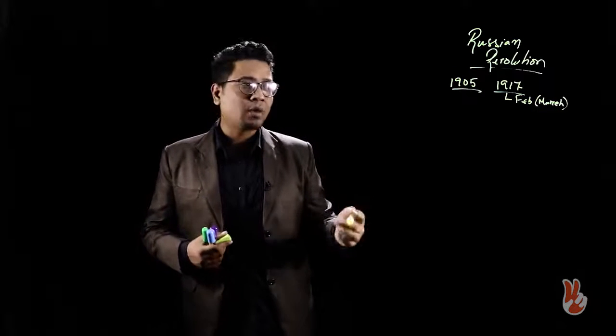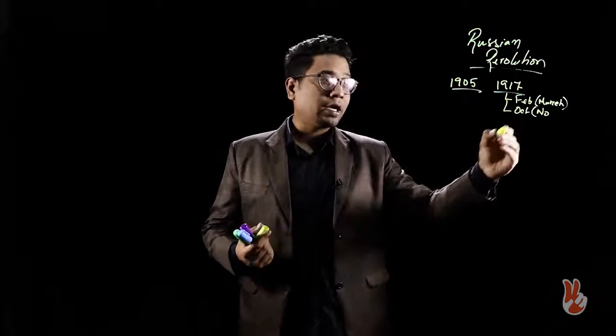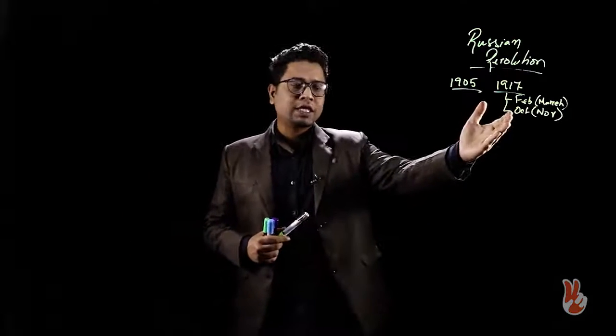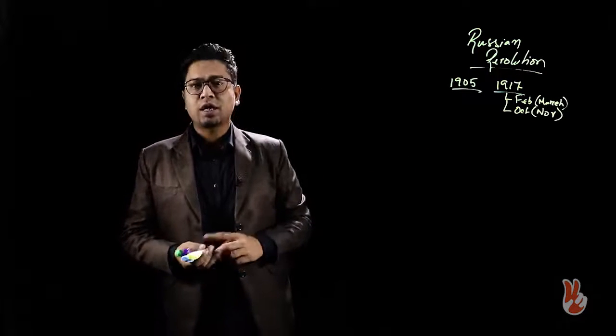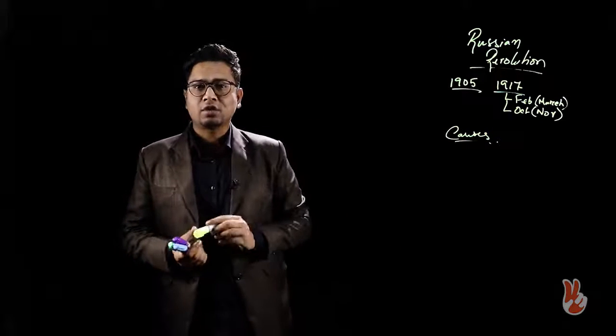One in February, which of course according to the Gregorian calendar which we use, is in March, and the second one is in October, okay. So according to the calendar that we use, it will be in November, alright. We will get into all of these things about February being March and October being November when we explain the sequence of events, but for now we are looking at the causes, okay, of these upheavals that occur in Tsarist society.